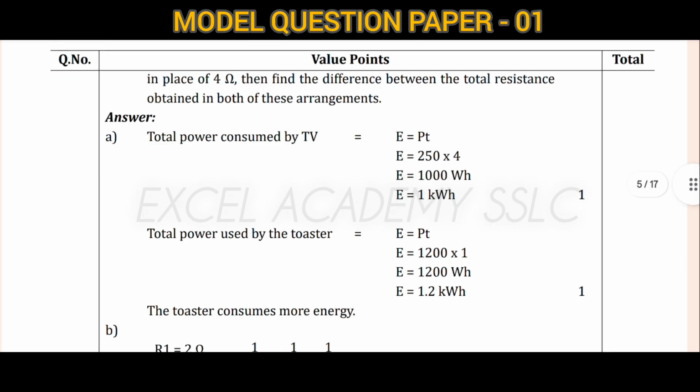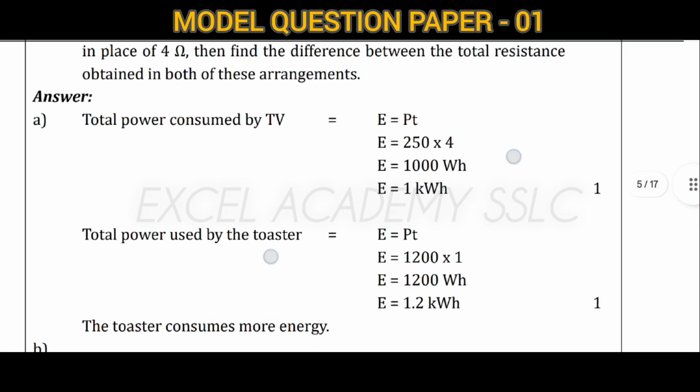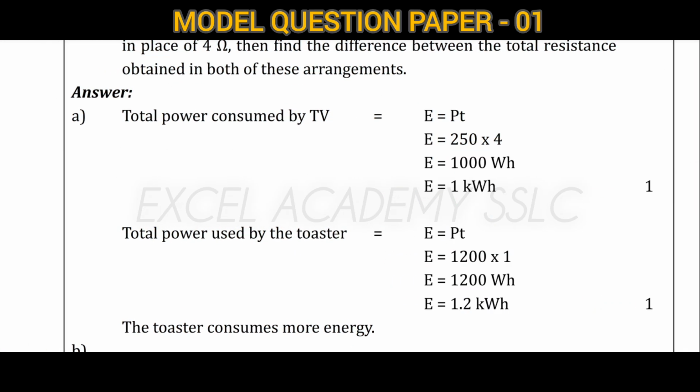First of all, we want to find how much total energy they consumed. If we want to find that, we have a formula: E is equal to P into time, power into time.